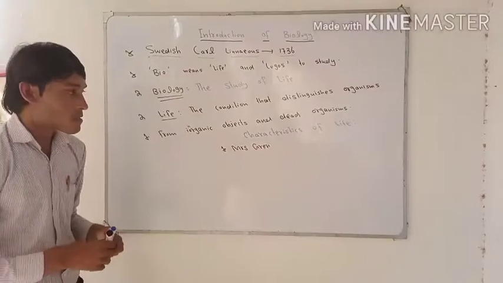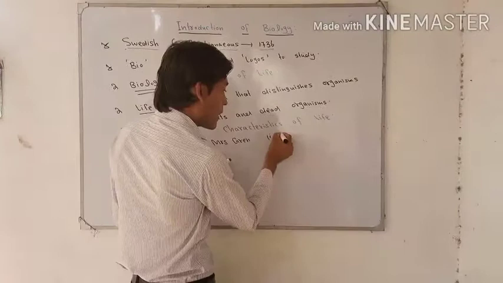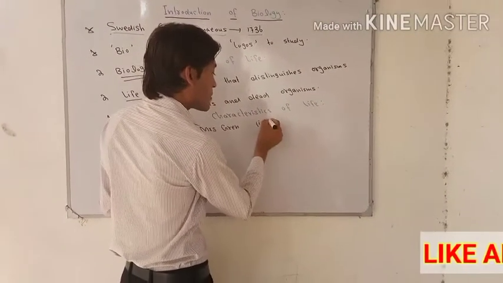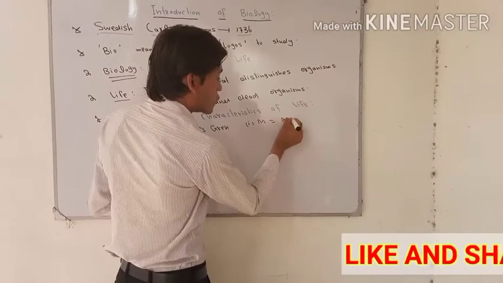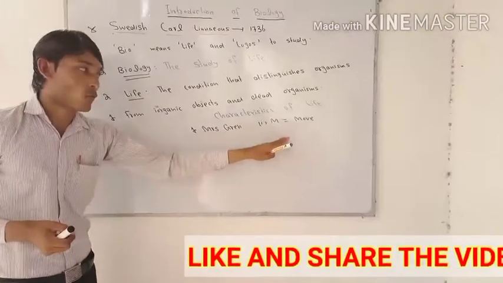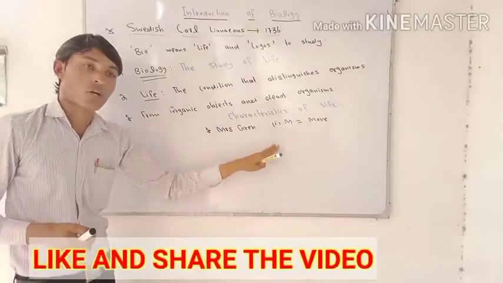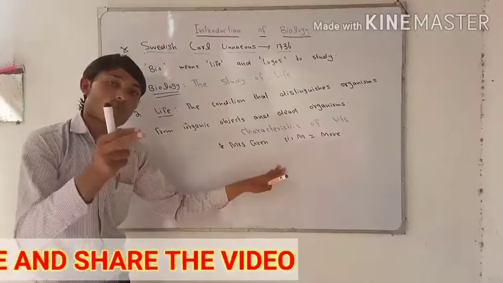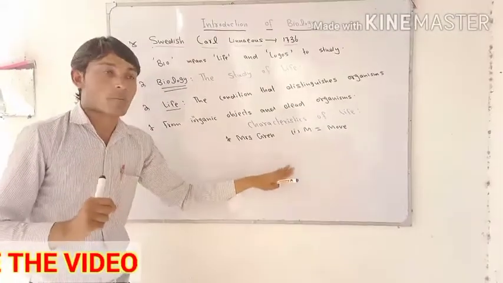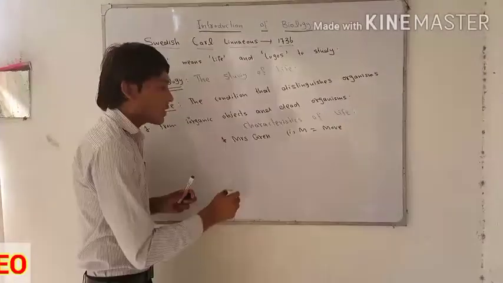The first characteristic of life is M, and M stands for move. The first characteristic of living organisms is that they move from one place to another. For example, in animals we call it locomotion, which means to move from one place to another. Plants do not move from one place to another, but they do move; we can say movement.